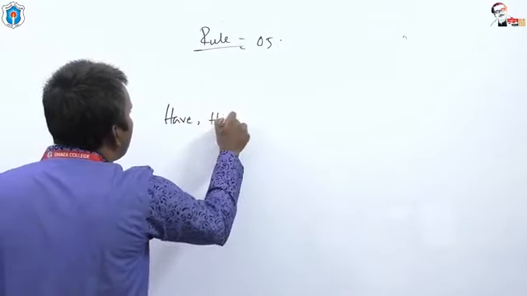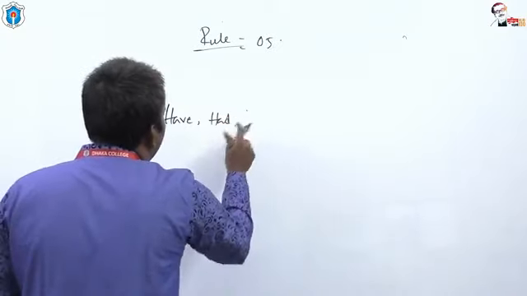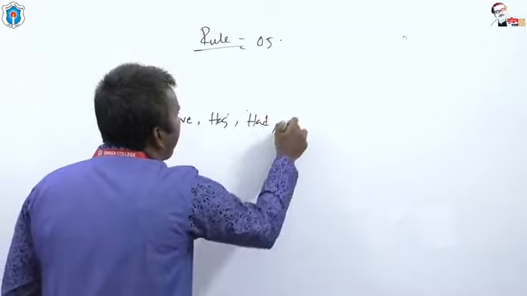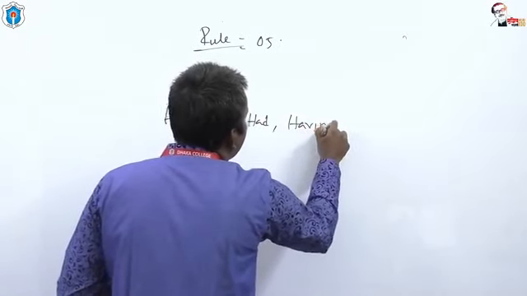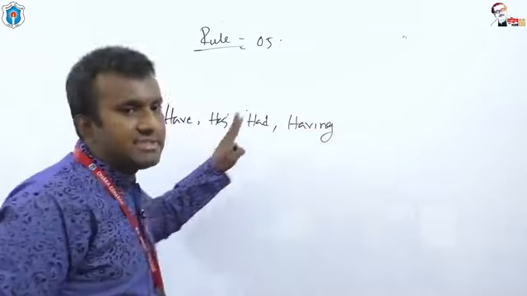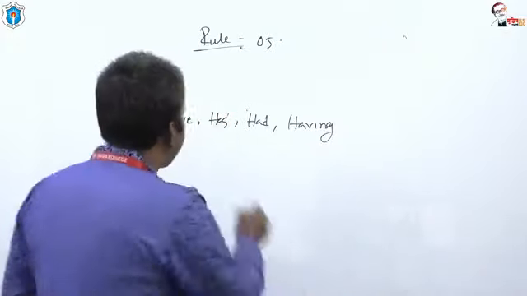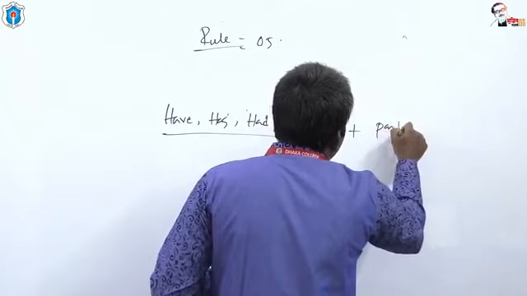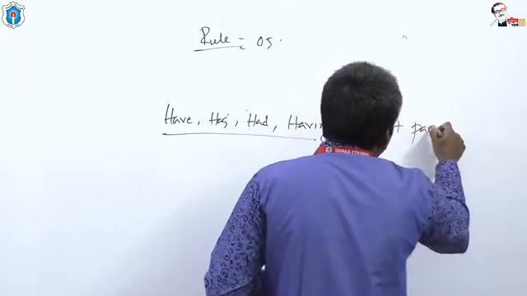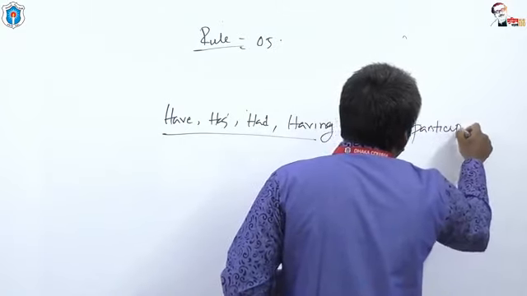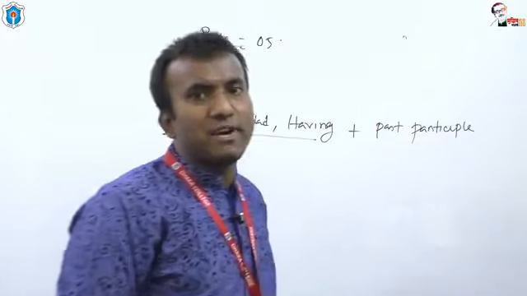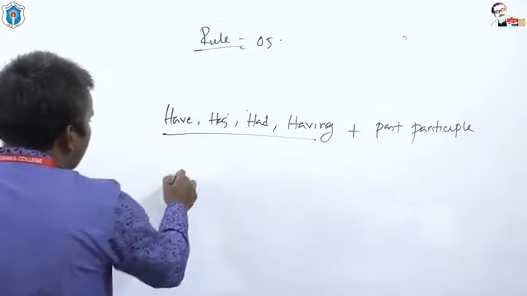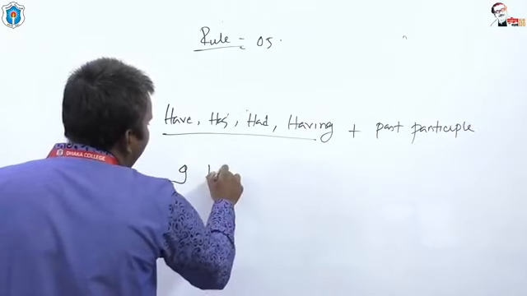Have, has, had, having. After this auxiliary verb, we have to use past participle. We have to use the past participle form of the verb. Should I give an example? Yes, I should.